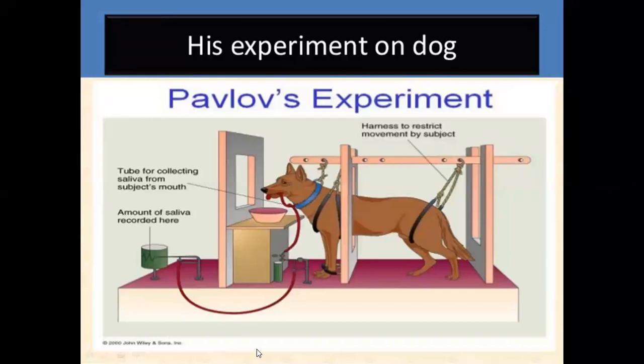Yes, let me continue. Okay, at the initial stage, there is a production of the bell. There is no production of saliva. Second time, the sounding of the bell was followed by food, meat. So there, automatically, the dog starts producing the saliva.